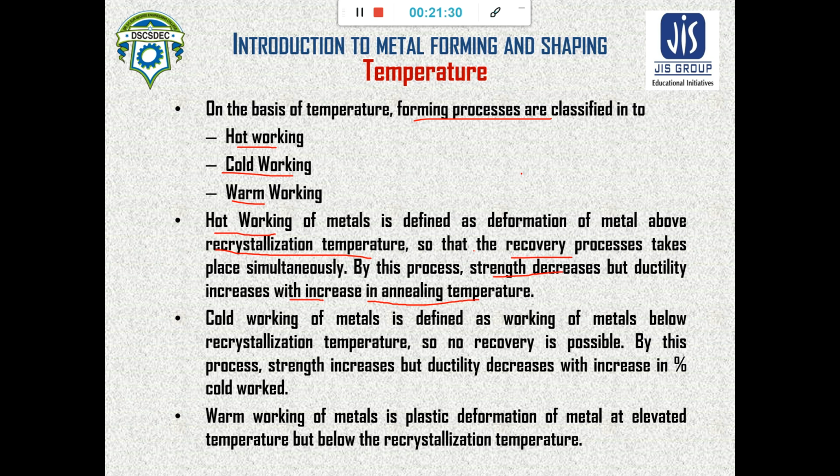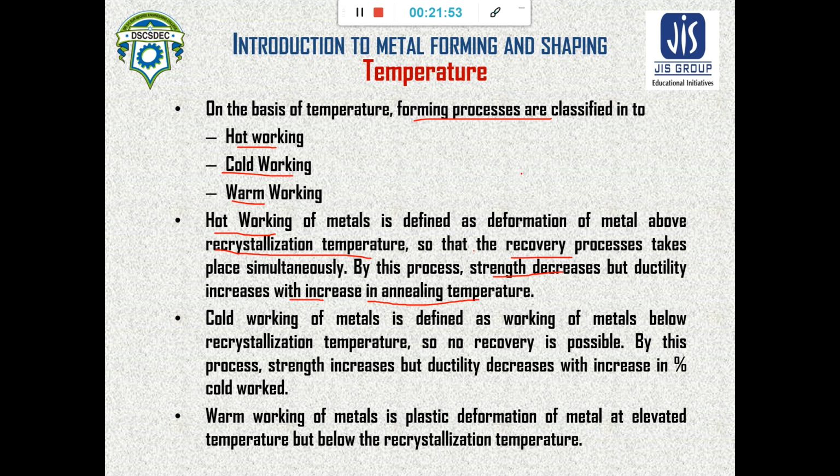There is another type apart from cold work and hot work, that is warm work. Warm work metals are metals which are worked above room temperature but below the recrystallization temperature.